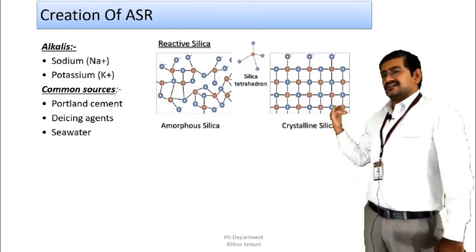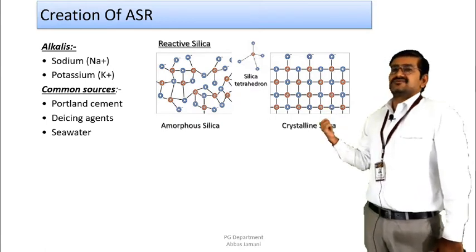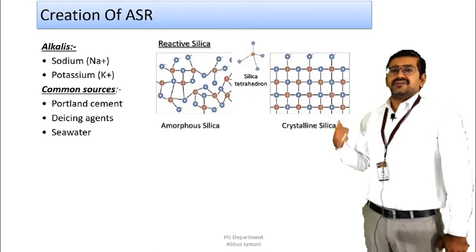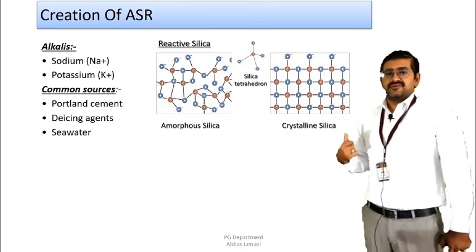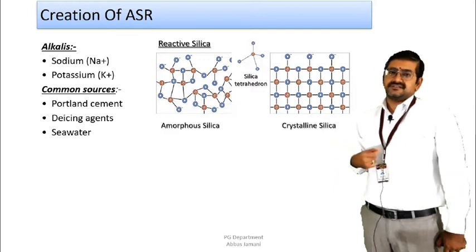And what are the other sources of alkalis? Along with Portland cement, de-icing salts and seawater are also primary sources through which the alkalis are going to be present. And if they are used, then it is going to have a detrimental effect on the structure.